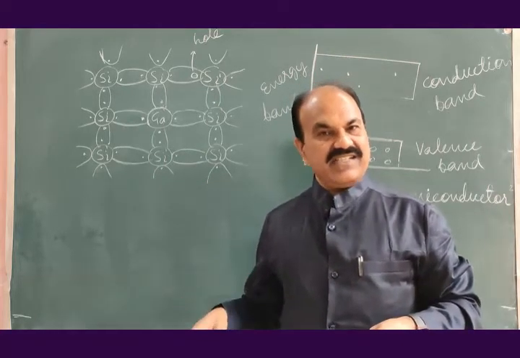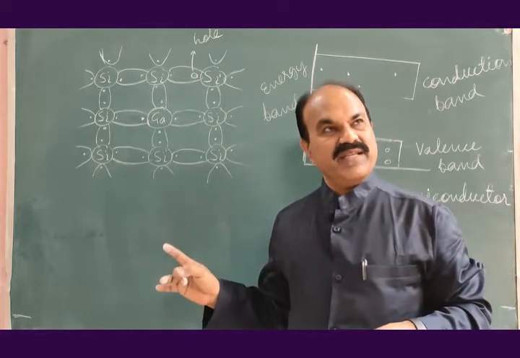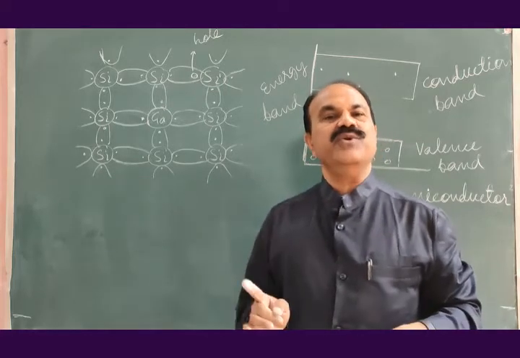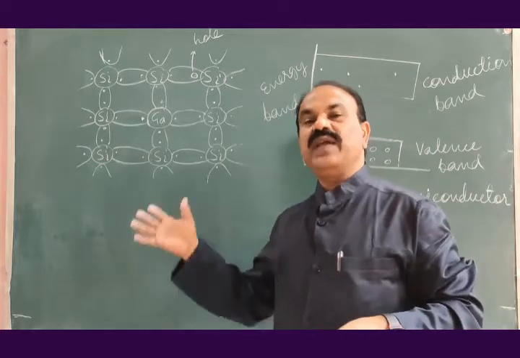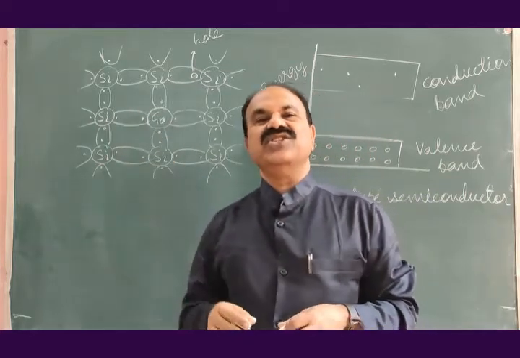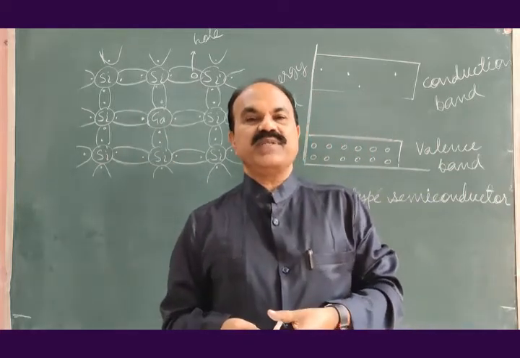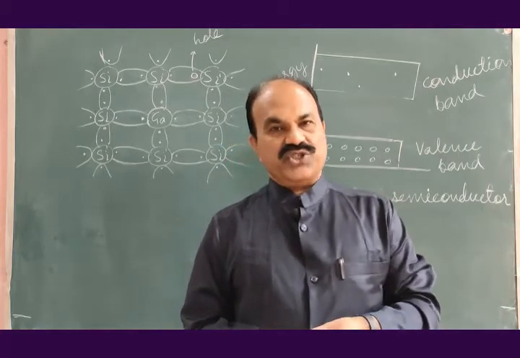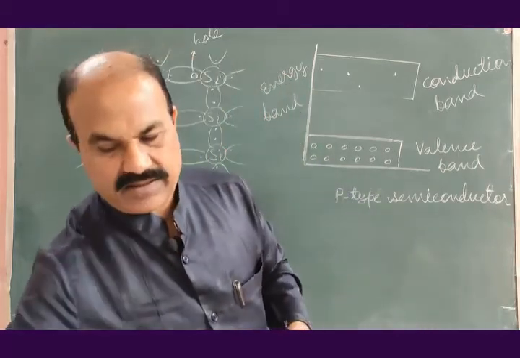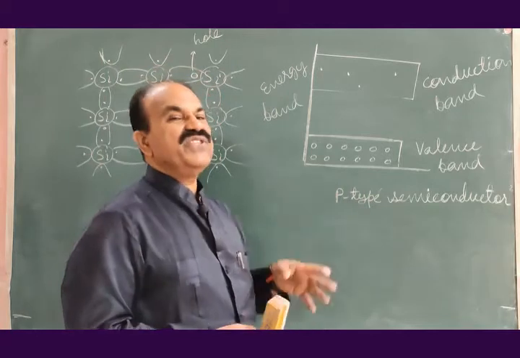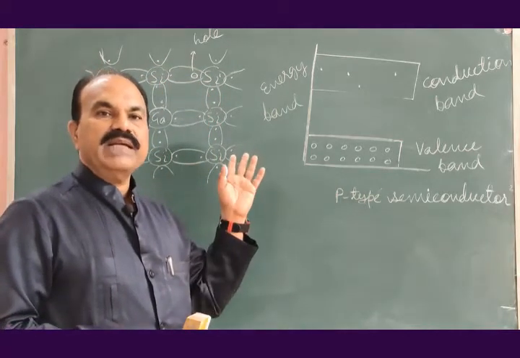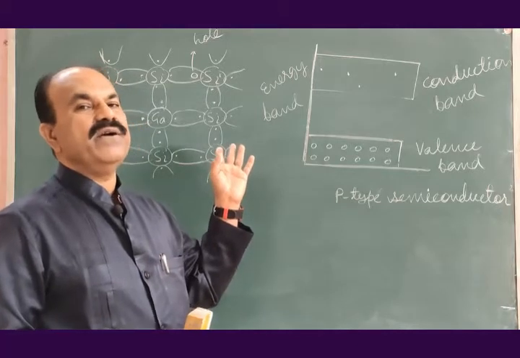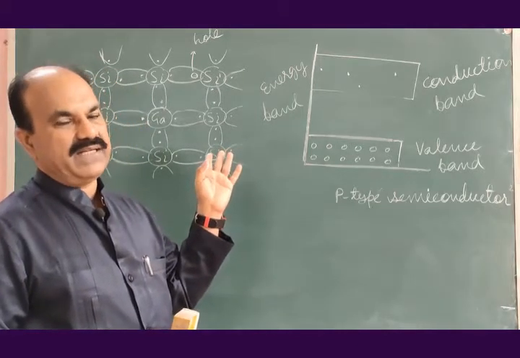As the current conducted is mainly due to positive charge carriers, we call this semiconductor a p-type or positive type semiconductor. Now what is left from this is the electrical conductivity of p-type semiconductor.